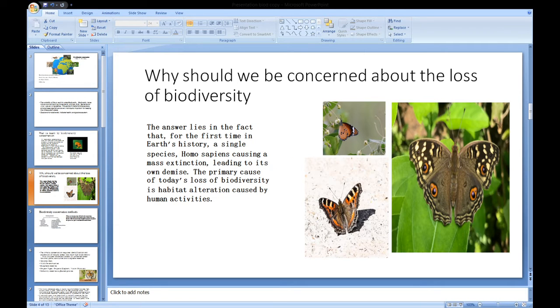Why should we be concerned about the loss of biodiversity? The answer lies in the fact that for the first time in the Earth's history, a single species, Homo sapiens, is causing a mass extinction leading to its own demise. The primary cause of today's loss of biodiversity is habitat alteration caused by human activities.